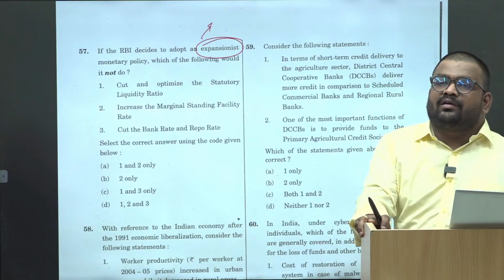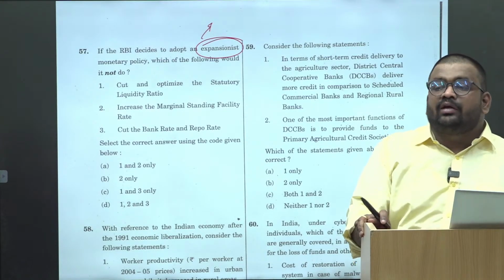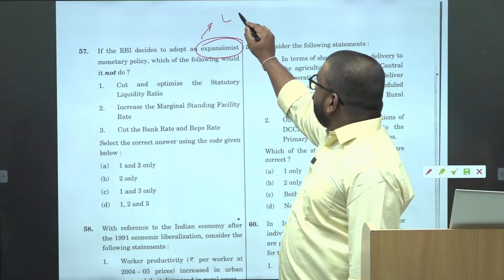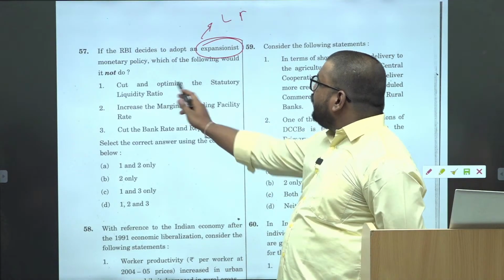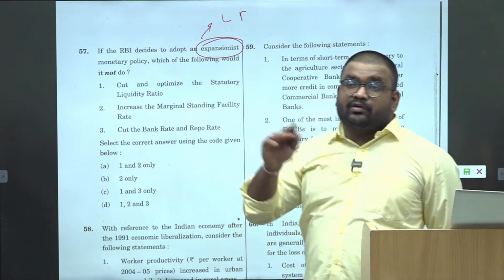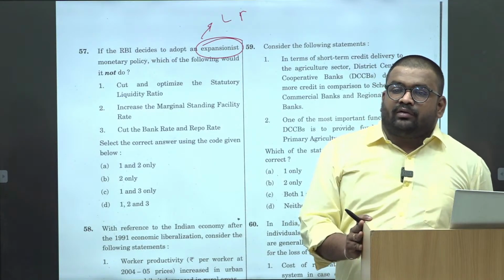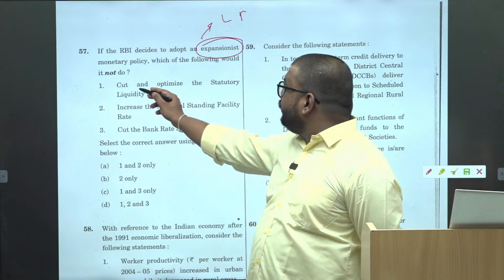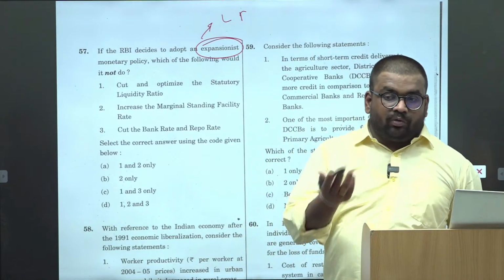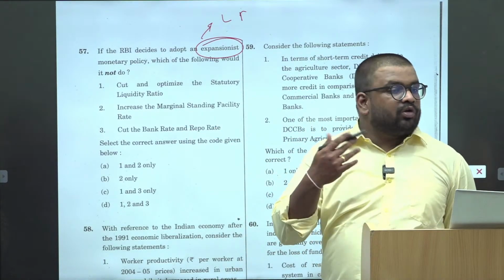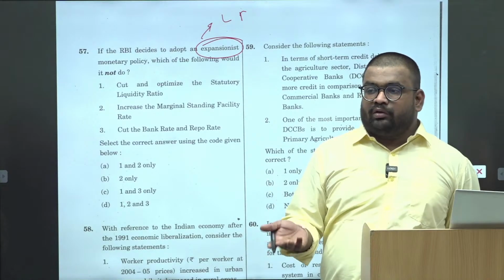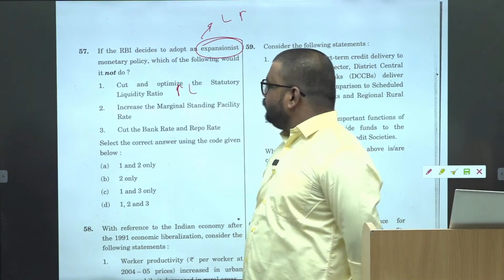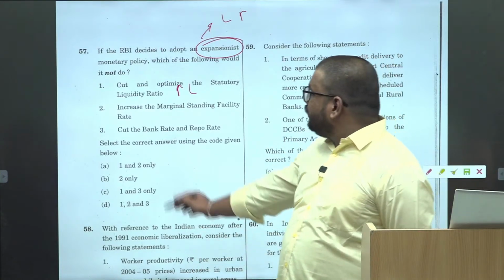So expansionary monetary policy में क्या होता है? Liquidity increases. So L increases. ठीक है. So cut and optimize SLR. So SLR reduce करेंगे तो what will happen? If RBI reduces SLR, then banks will have more money. If banks have more money, then banks will lend more. That will increase liquidity, right?